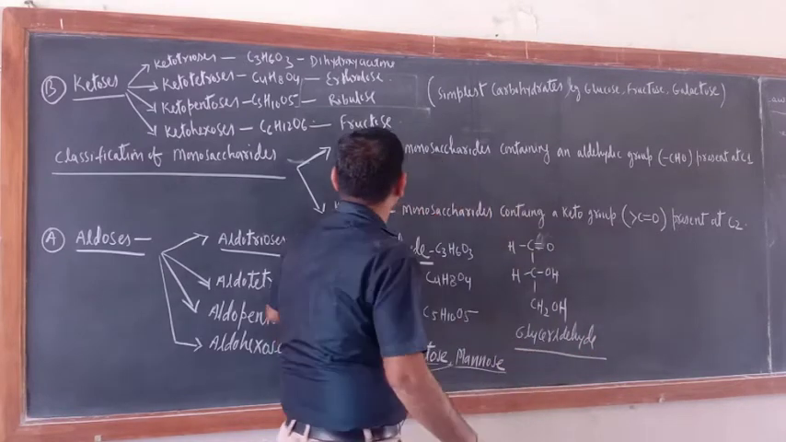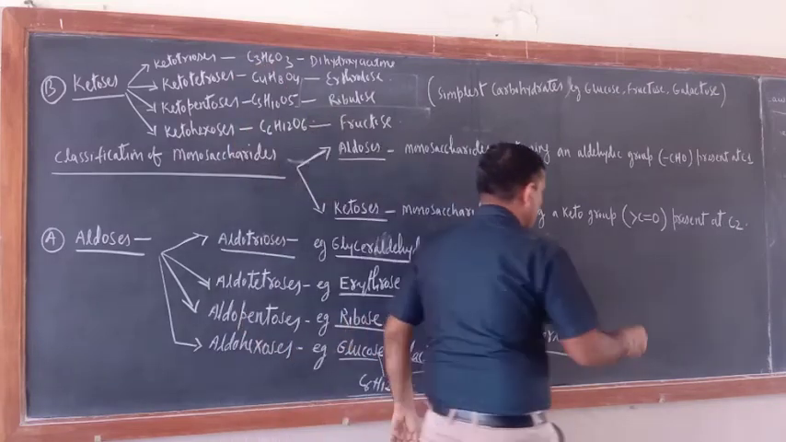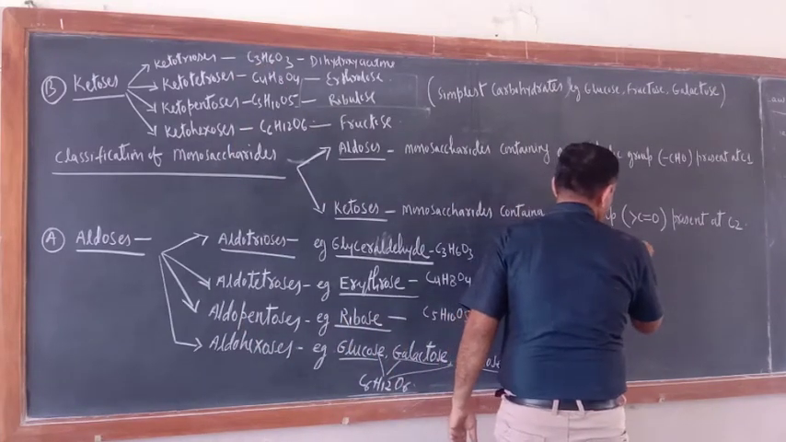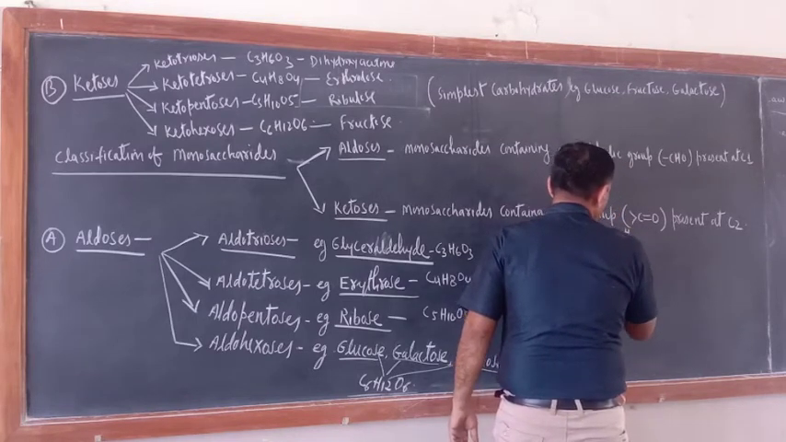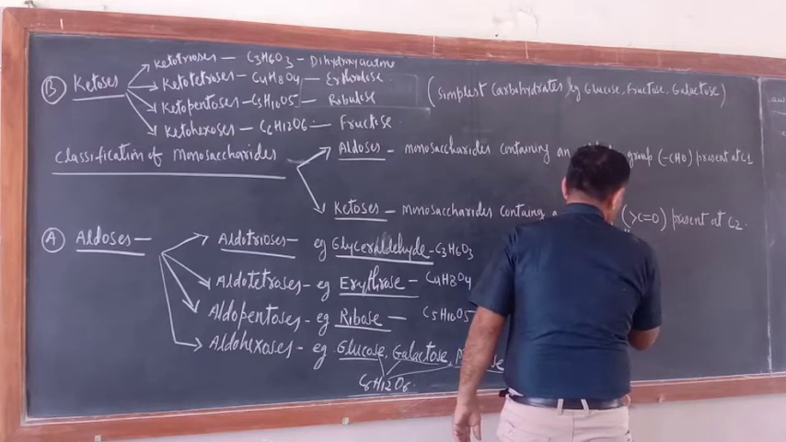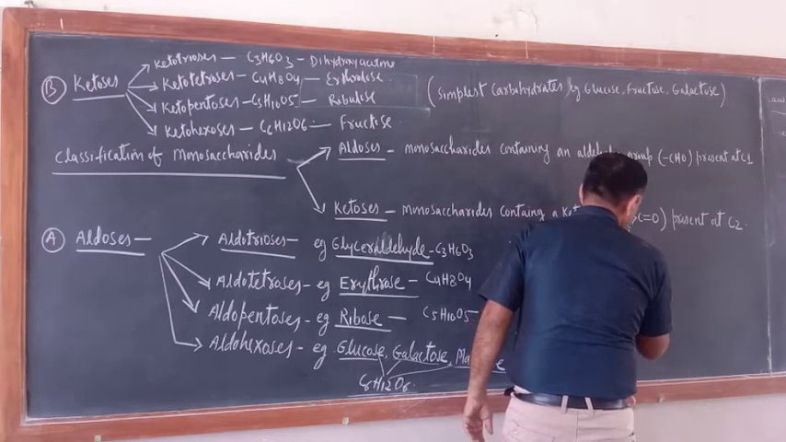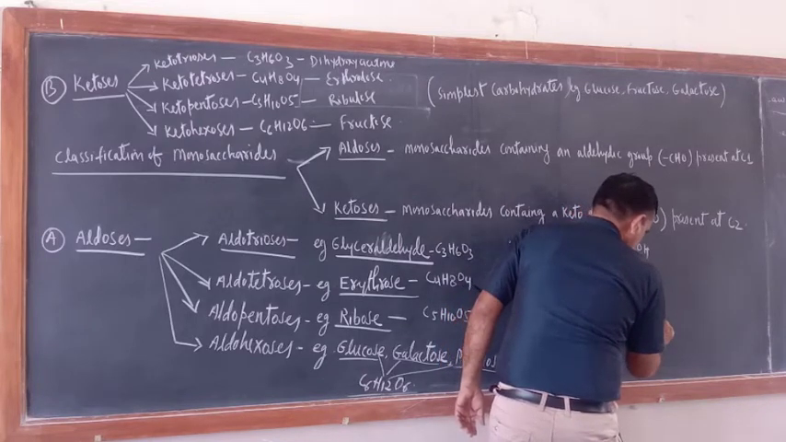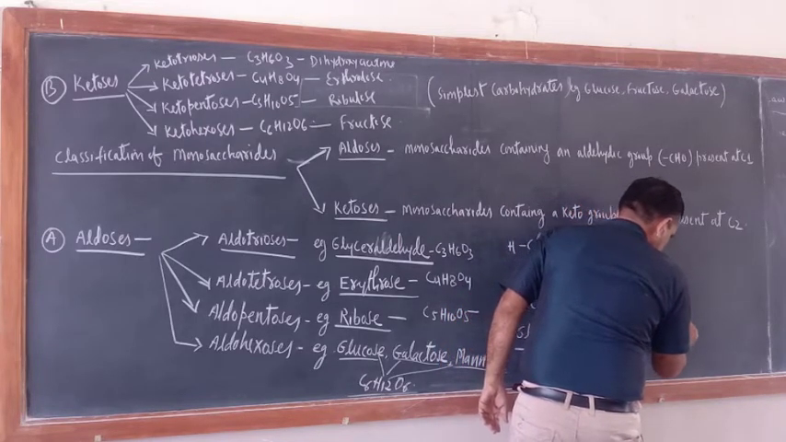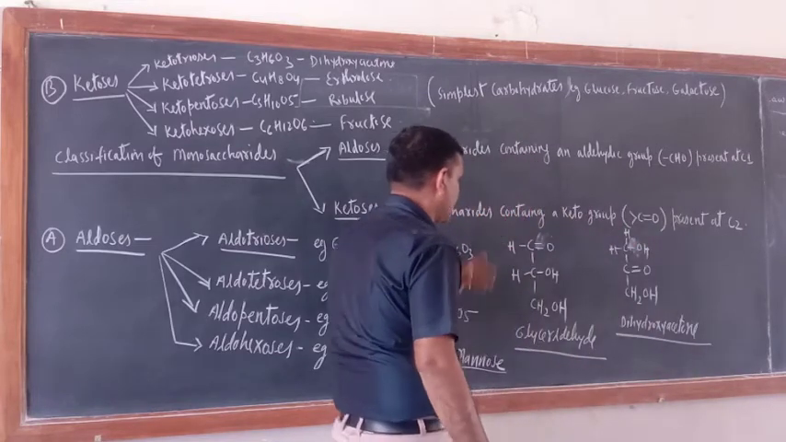Glyceraldehyde. Okay, now in the same way we can make this one also, dihydroxyacetone. Dihydroxyacetone means CH2OH, you should write like that, H and OH. Here what is there? C double bond O, and here what is there? CH2OH. This is dihydroxyacetone.